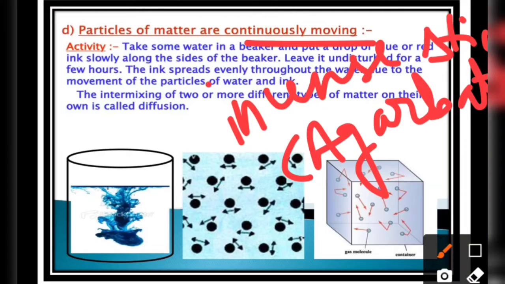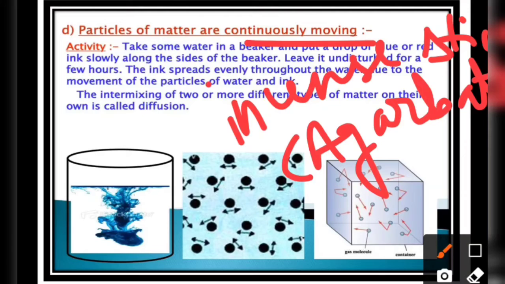When you light the incense stick, you can feel the pleasant smell, the fragrance, spreading in the room quickly, right? You can feel the fragrance of the incense stick at the other corner of your room. So burning of an incense stick produces some gases which have a pleasant smell.